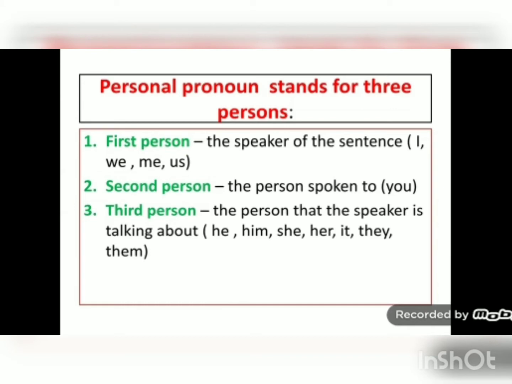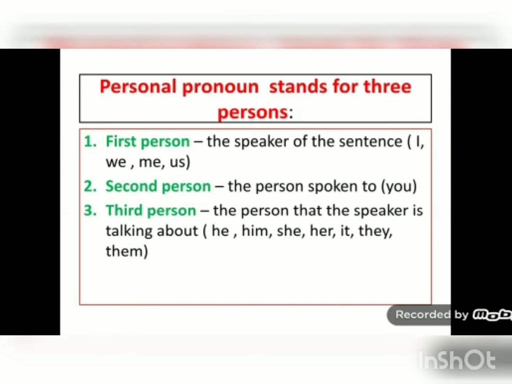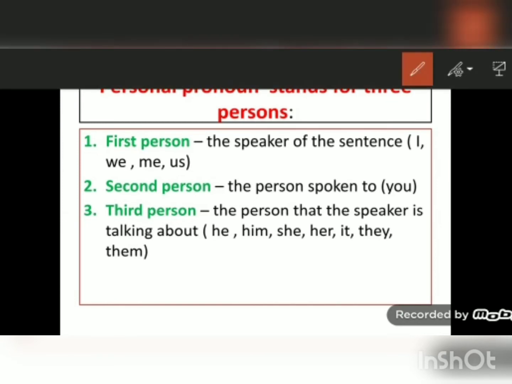Now we know that personal pronoun refers to persons. Personal pronoun stands for three persons: the first person, second person and third person. Who is the first person? The speaker of the sentence is known as first person. So the one who is speaking is the first person.